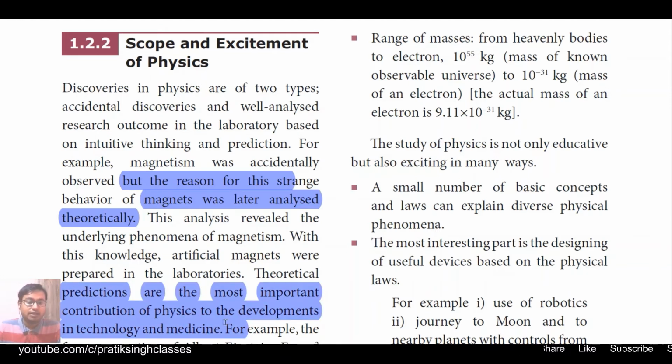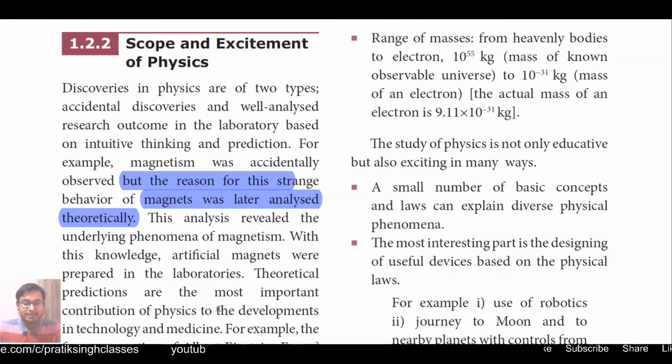If you are going to be a doctor, you have to study a lot about medicines. There first we predict, then we do some experimentation and observations, and again we try to find out some relations based on different observations, and then we get something new which contributes a lot in our day-to-day life, for the benefit of humankind.